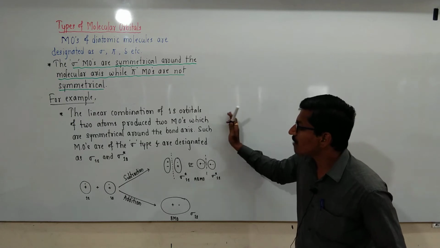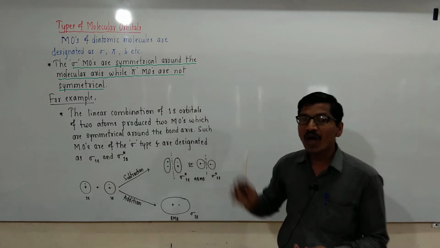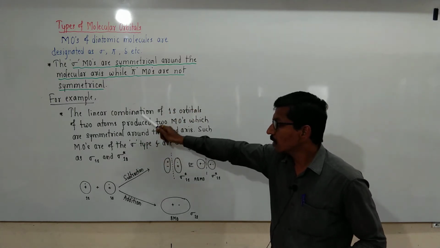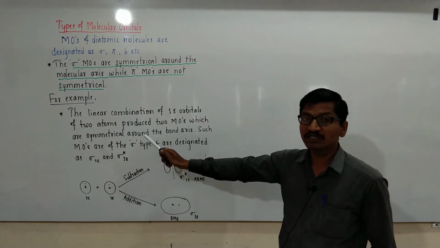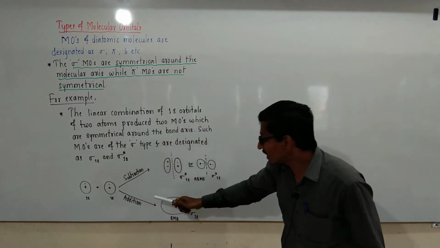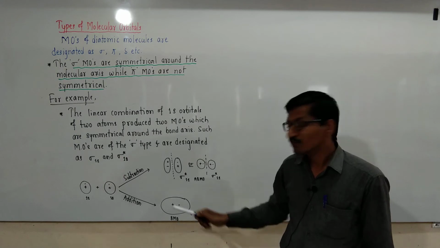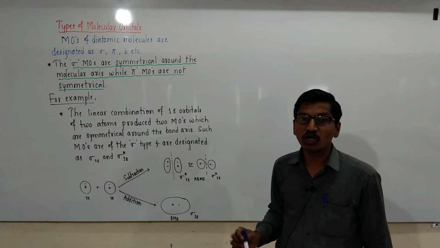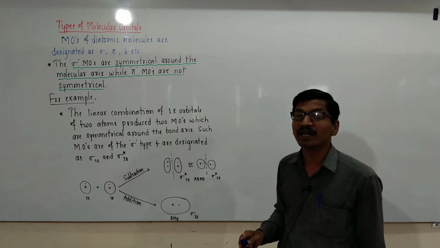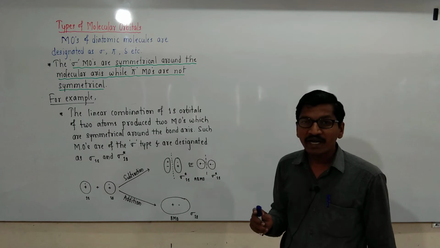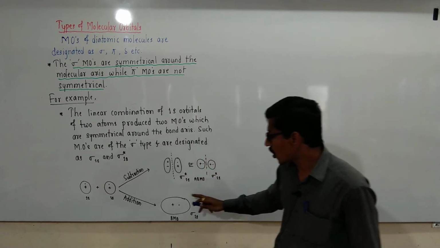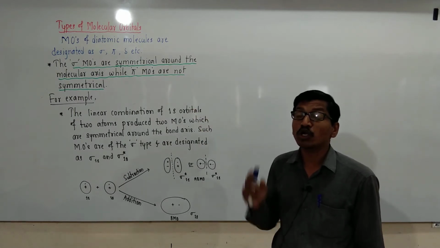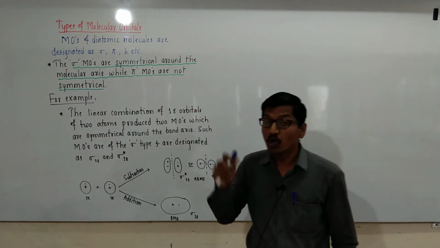Both the bonding and anti-bonding molecular orbitals are symmetrical around the molecular axis.